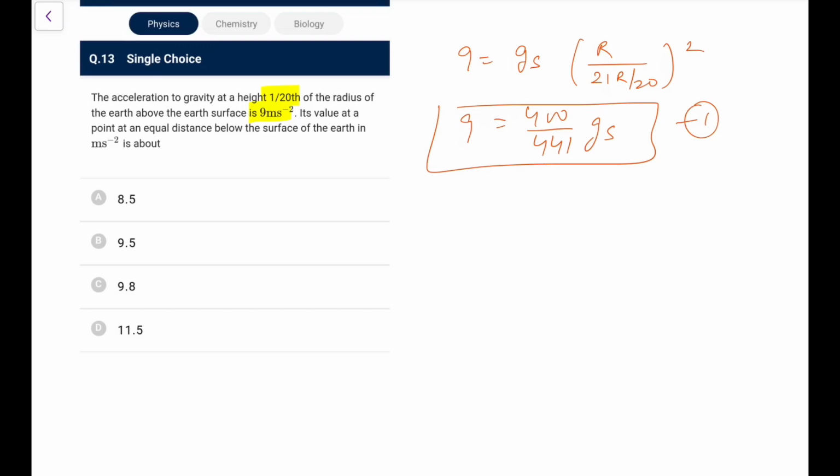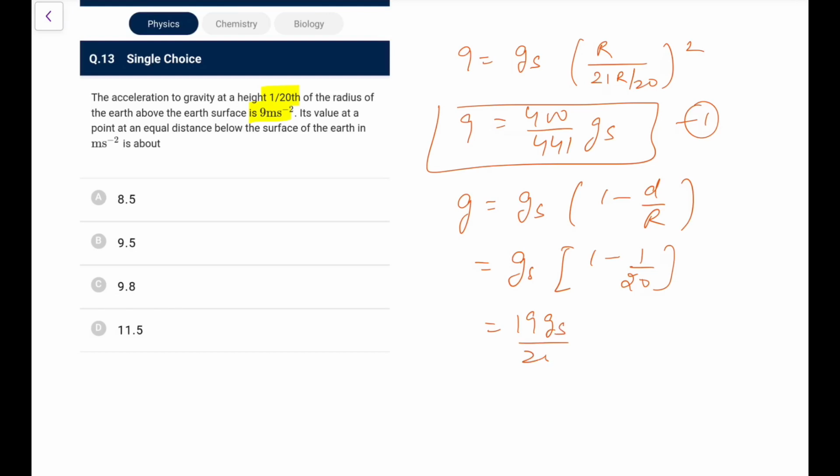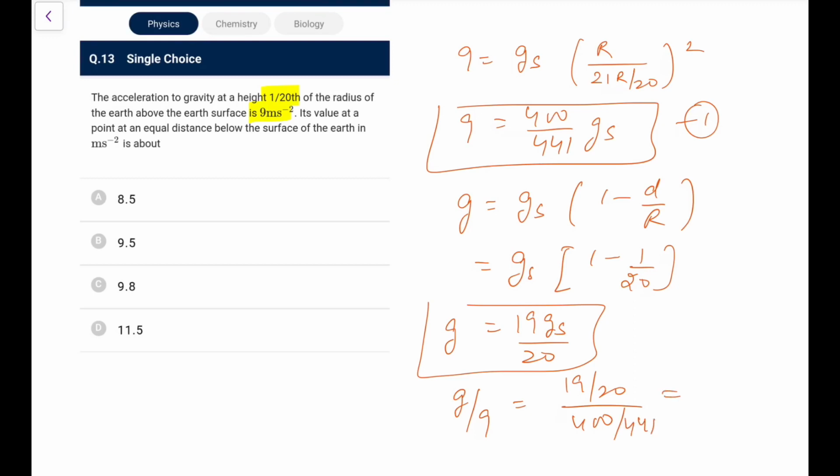This is the first one. Now its value at an equal distance below. Below the surface, the formula we use is g s into 1 minus d by R. d is 1 by 20 of R, so this would be 19 g s by 20. So this is the value of the g required. Taking the ratio of both the sides, g by 9 would be 19 by 20 divided by 400 by 441, so 19 into 441 upon 20 into 400. So the value of g is 9 into 19 into 441 upon 20 into 400.